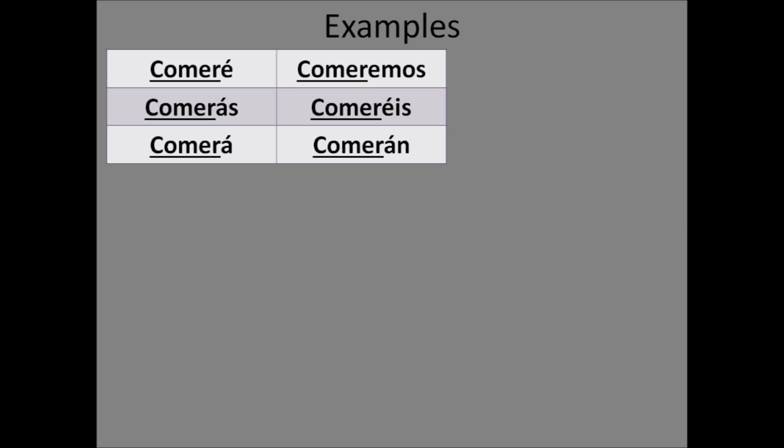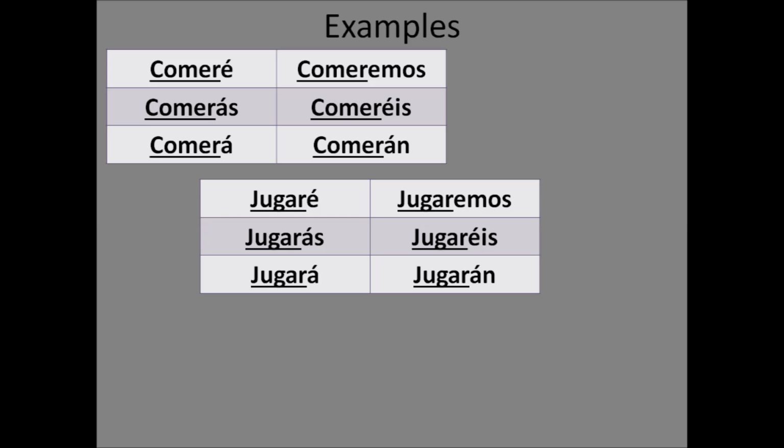Let's look at some examples. The first with comer. Notice in all 6 forms you see comer and the ending is just added to the end of the infinitive. That's how this works, guys. So the yo, comeré, I will eat. Comerás, you will eat. Comerá, he will eat. Comeremos, we will eat. Comeréis, you all will eat.